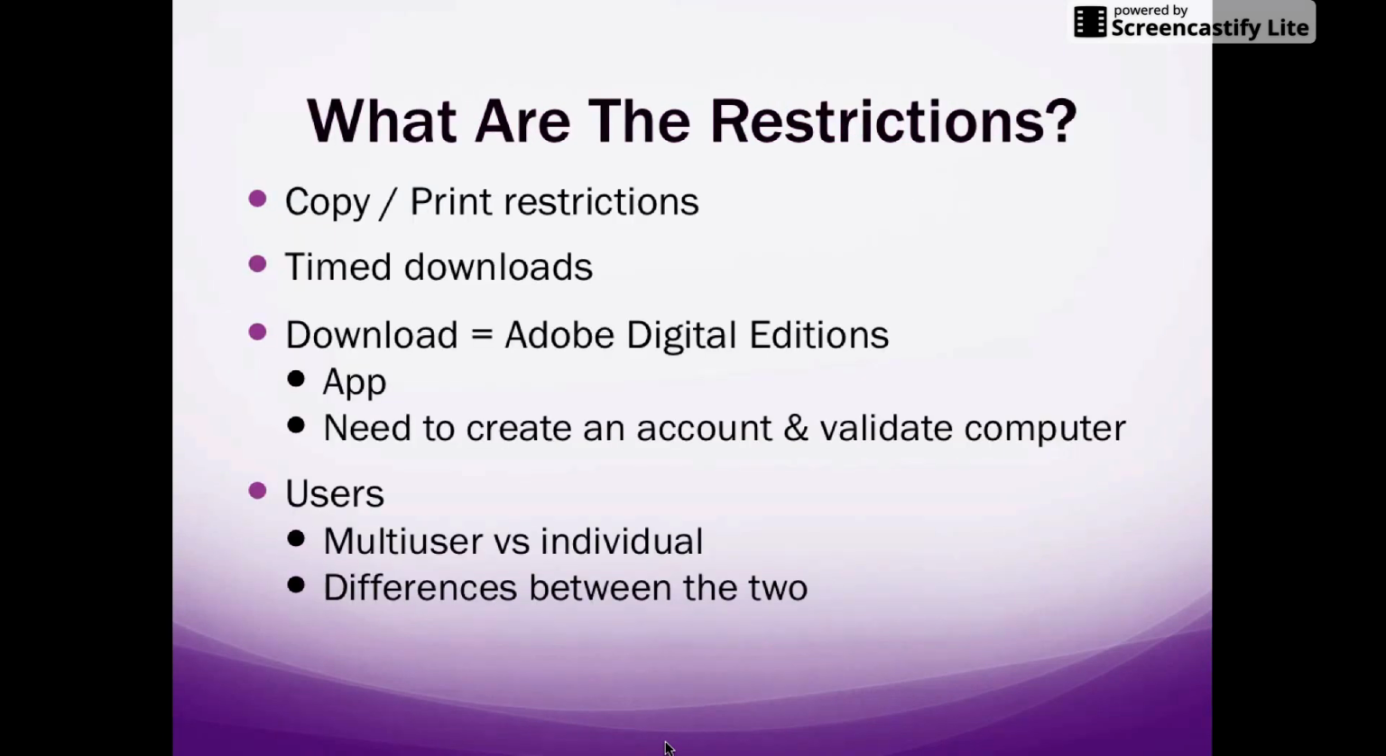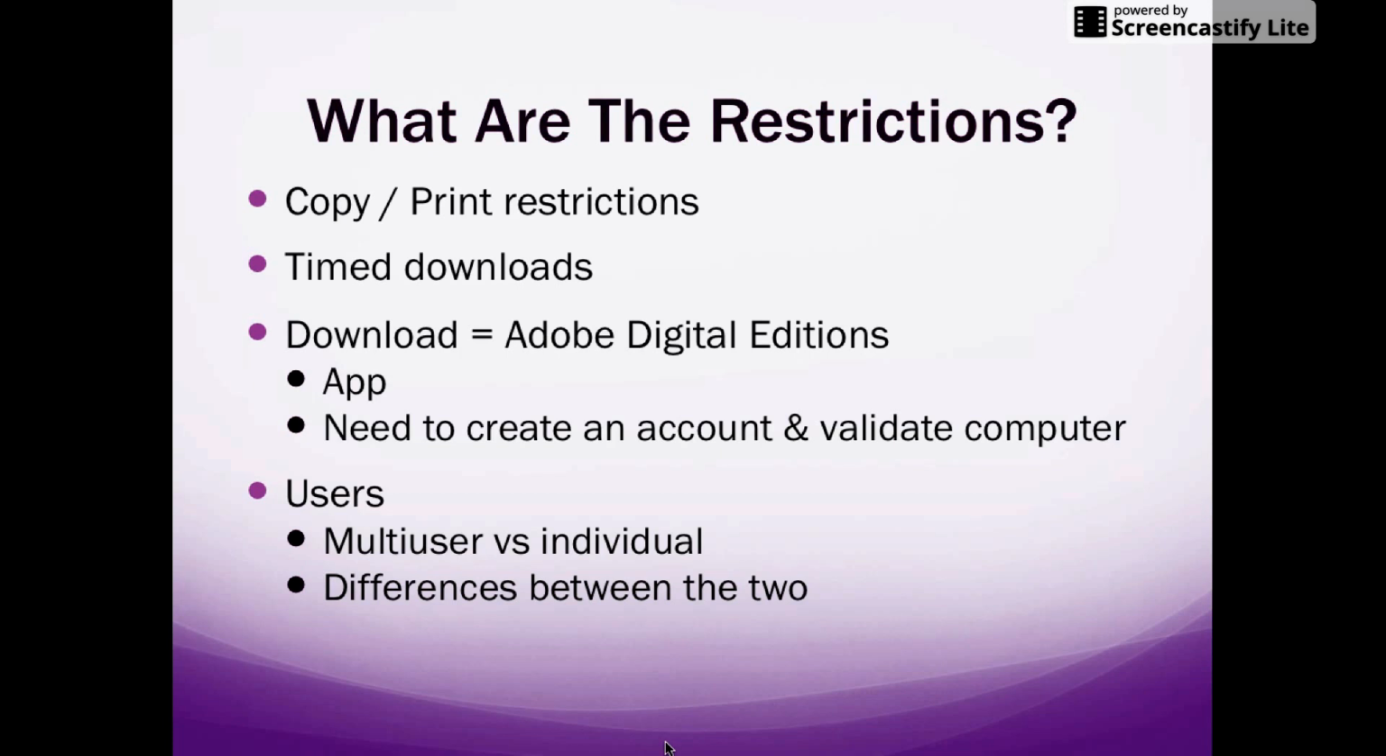Some of the restrictions of an ebook, and I will point this out later when I pull up an ebook, are copy and print restrictions. You can't go on, find an ebook, and print the entire book. That would be copyright infringement. Each publisher sets a certain number of pages, and it may vary from book to book. If it states that you can only copy or print 20 pages, you can only copy or print 20 pages. Fuller has no control over upping it for any reason.